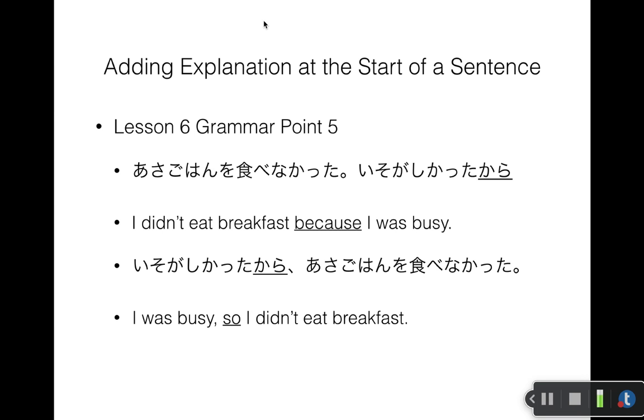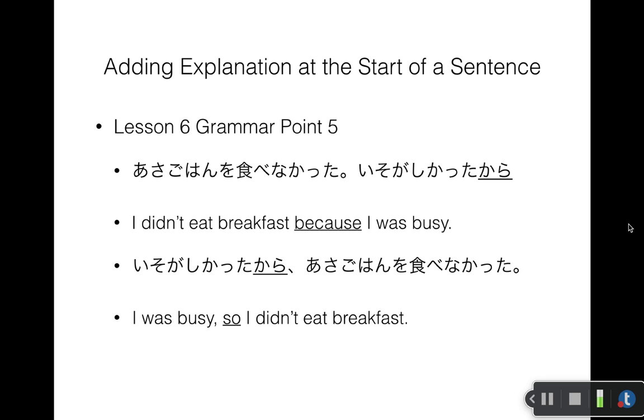So remember back in Lesson 5 at Grammar Point 5, we learned how to use a kara phrase or a kara sentence following a sentence that explained a situation to give a reason for that situation. Give an example here. 朝ごはんを食べなかった。忙しかったから. When we translate this into English, it becomes I didn't eat breakfast because I was busy. So this kara in English turns into this because.